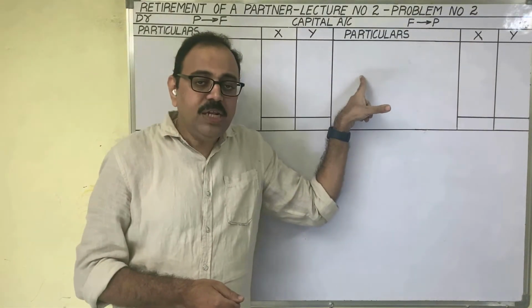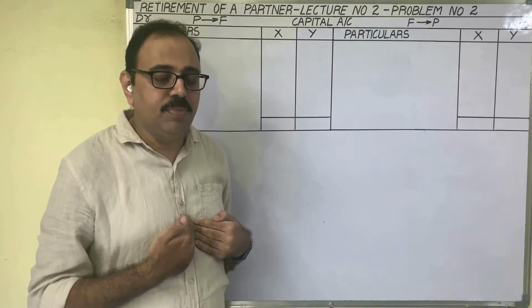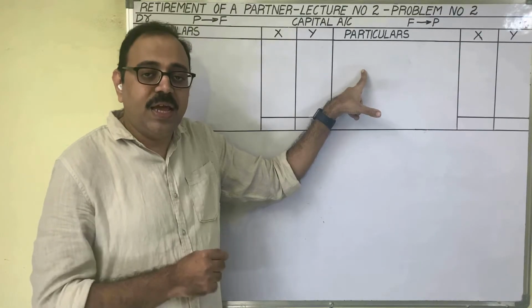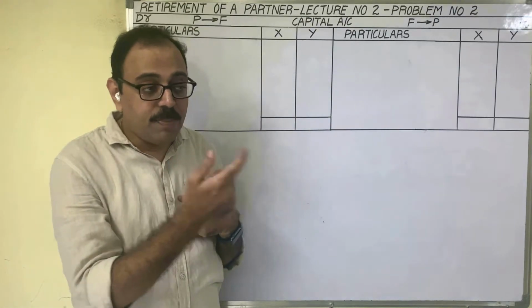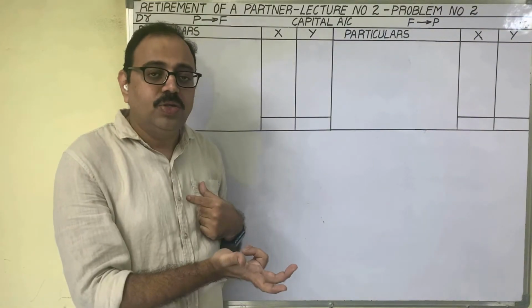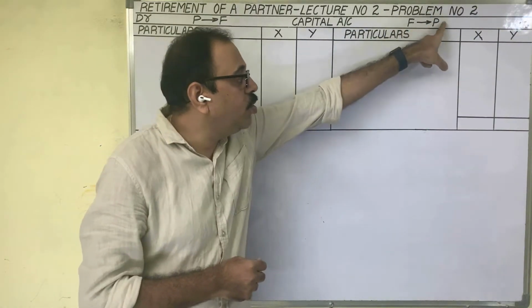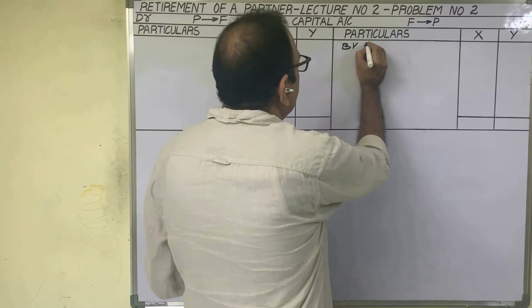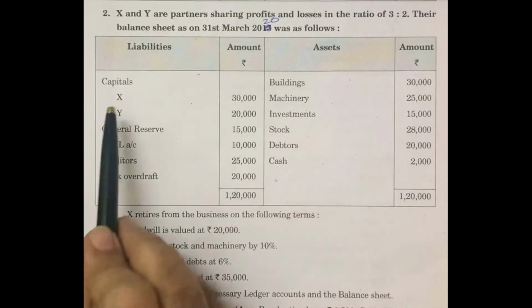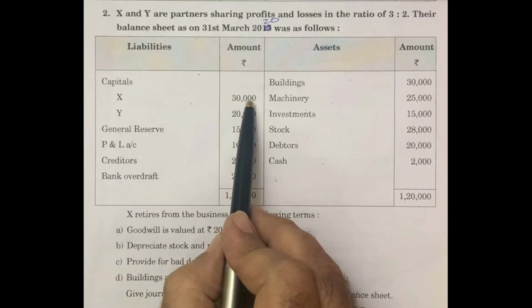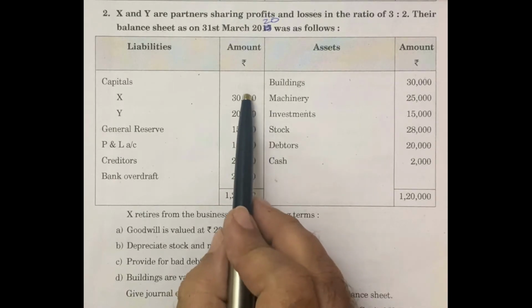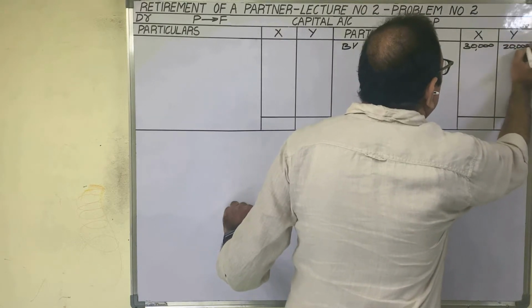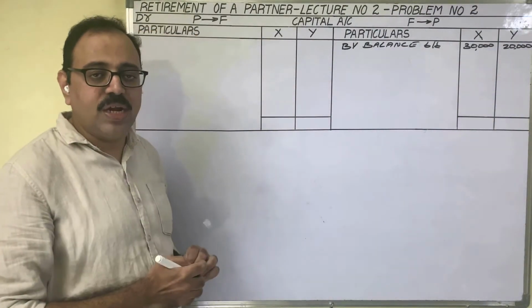Credit the giver means if a partner is giving any benefit to the firm, all those amounts we should write on the credit side. In other words, if a partner is retiring, the amounts which the firm received from the partner, the firm has to return. So the amounts which a firm should return to a partner at the time of retirement appear on the credit side. By balance brought down: in the old balance sheet, liability side, capitals of X and Y, 30,000 and 20,000, are given. We should write these two amounts here. Opening balance of capital accounts we write on the credit side.